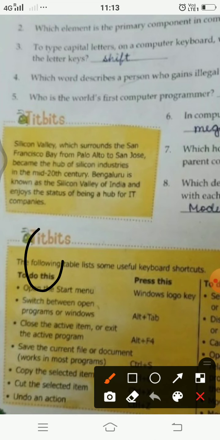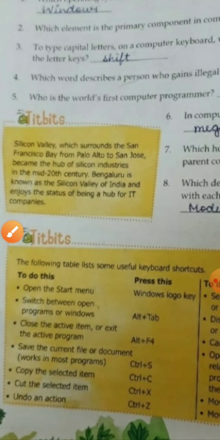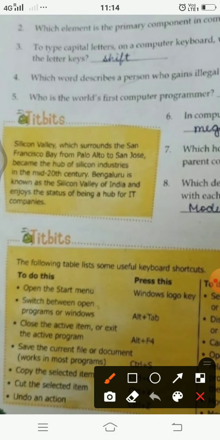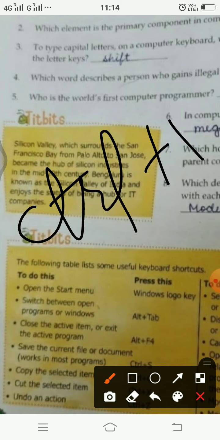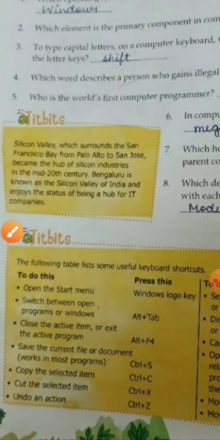Then copy the selected item. To copy, we have Control plus C. This copies the selected item, and we can paste it further with Control V, which is not given over here. We select something, press Control plus C, it will get copied, and then Control plus V will paste it somewhere else, at the desired location.